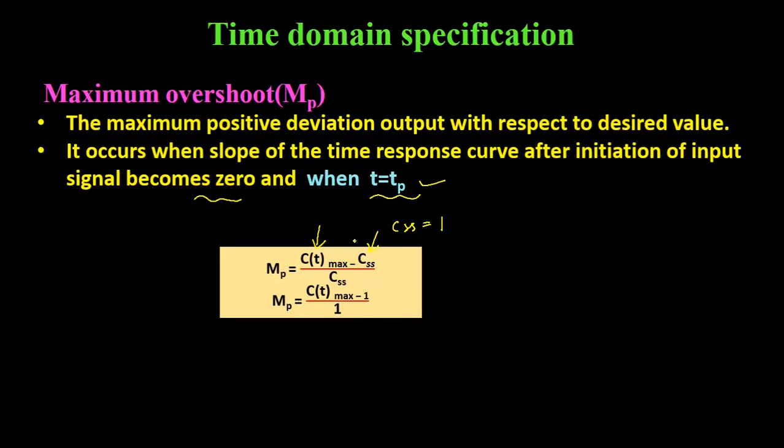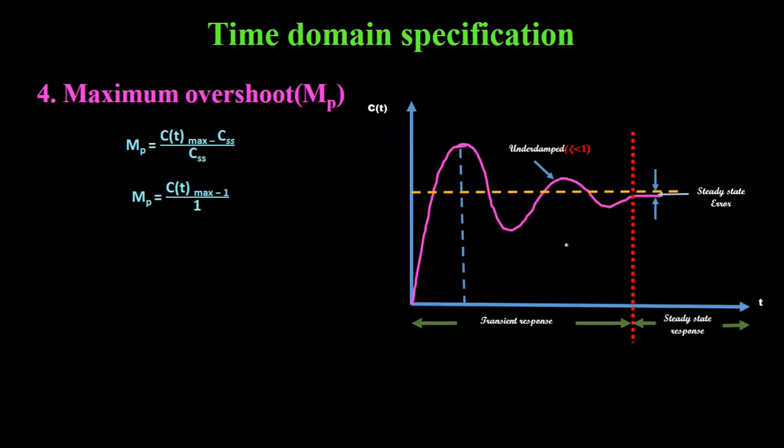When we derive the formula for maximum overshoot MP, it will be equal to e to the power minus zeta pi divided by under root 1 minus zeta square. This is the time response of second order control system when damping ratio zeta is smaller than 1. Here we can see that at time t is equal to Tp, maximum overshoot occurs.